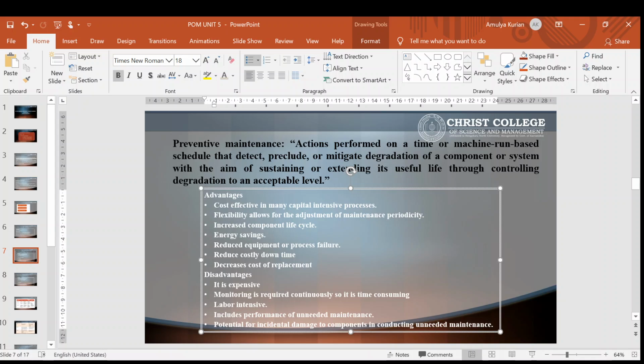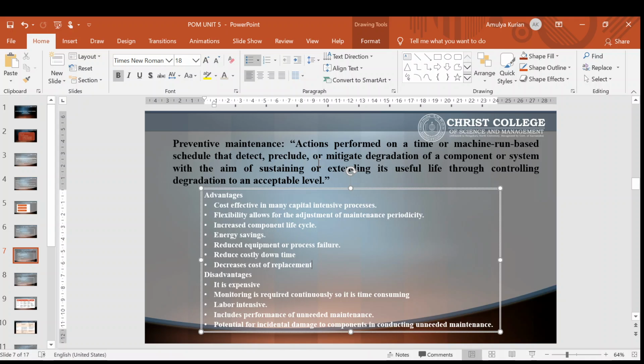That means we need regular checks to be done. We need dedicated staff in order to take care of the maintenance. Then it is labor intensive. Monitoring should be done on a regular basis. So sometimes what happens is we have to do unneeded maintenance, with potential incidental damage which may be caused to the components. So these are the advantages and disadvantages of preventive maintenance.